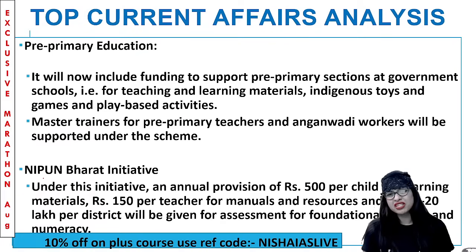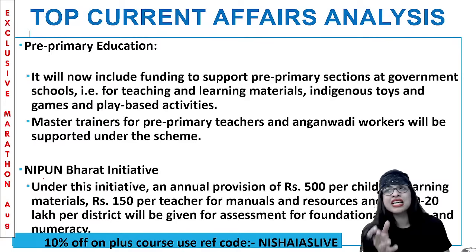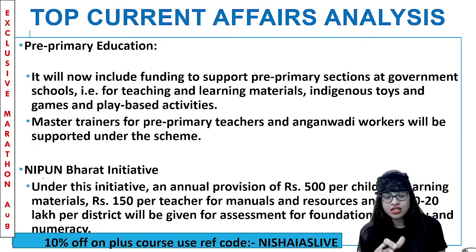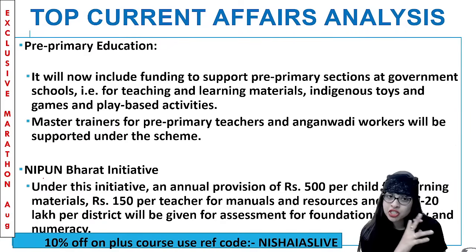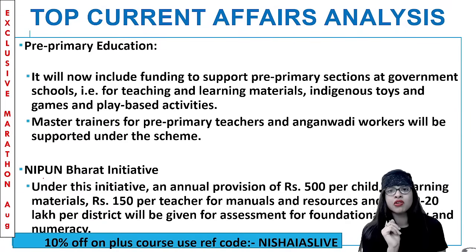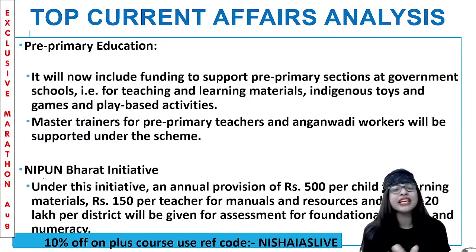Then pre-primary education. That is always the universal thing. See, universalization of primary education is indeed the most important thing. So that has to be there. So there should be master trainers for pre-primary teachers and Anganwadi workers also. See, it's not just training the students. The ones who are training the students should also be trained. So teachers have to be trained properly to give a very good quality education to the children. That will also be taken care of.